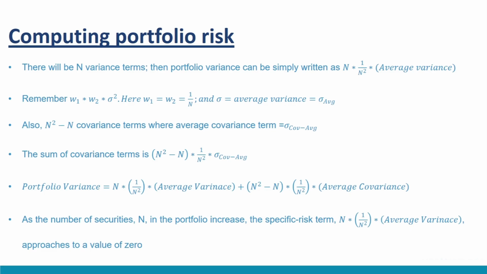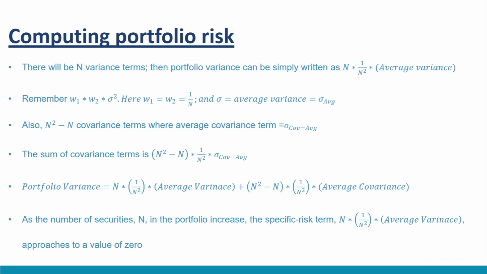Similarly, we can define the average covariance term, that is sigma covariance average. Here, this average covariance reflects the market risk component, that is the risk of the portfolio driven by the covariance across securities. If summed up across n squared minus n boxes, that is n squared minus n into 1 upon n squared into sigma covariance average, the overall combined portfolio variance term becomes portfolio variance equal to n into 1 upon n squared into average variance plus n squared minus n into 1 upon n squared into average covariance.